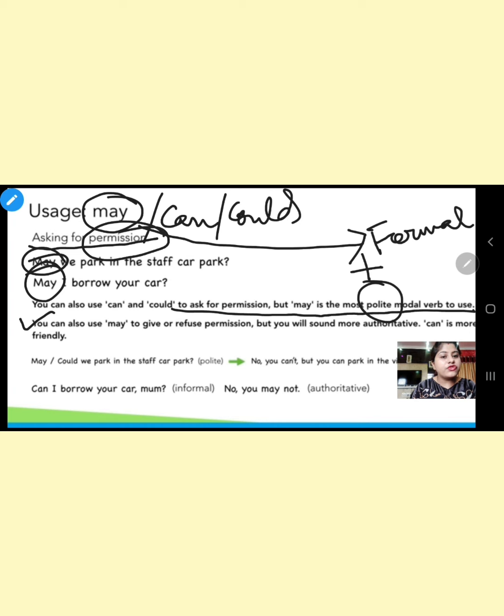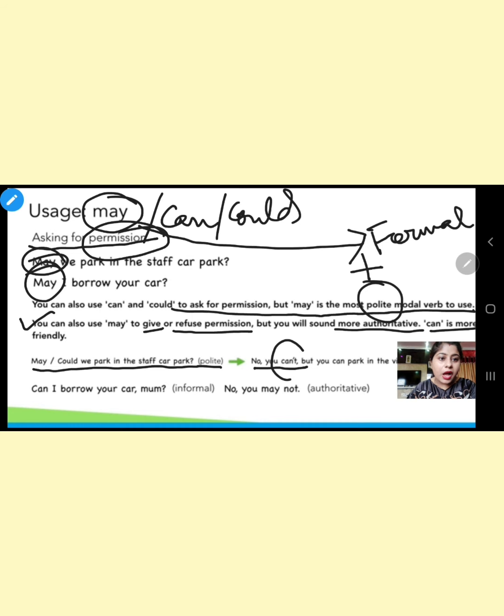You can also use may to give or refuse permission, but you will sound more authoritative. Can, in this case, is more friendly. May we park in this staff car park? It is a polite question. So you must answer politely. No, you can't. If you say no, you may not, this sounds much more oppressive, authoritative.